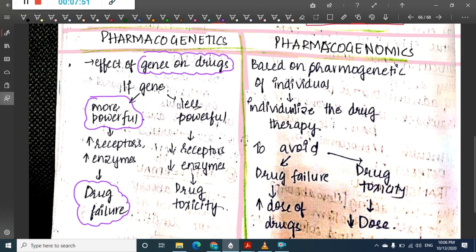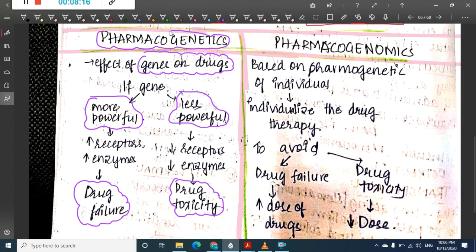If the gene is less powerful, there are fewer receptors and fewer enzymes. So there are fewer enzymes for the degradation of the drug, and that leads to drug toxicity. That is pharmacogenetics: the effect of genes on the drug.